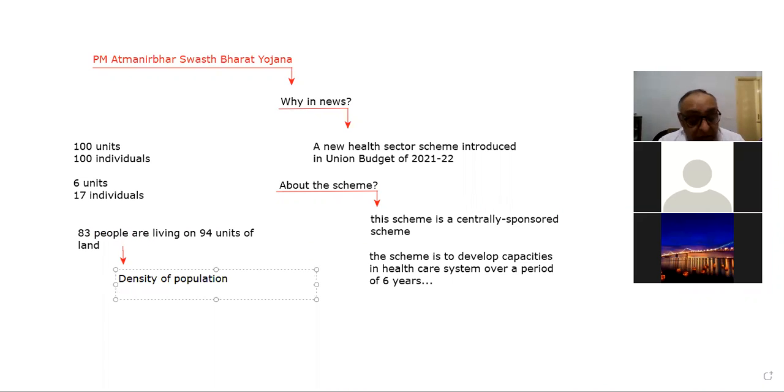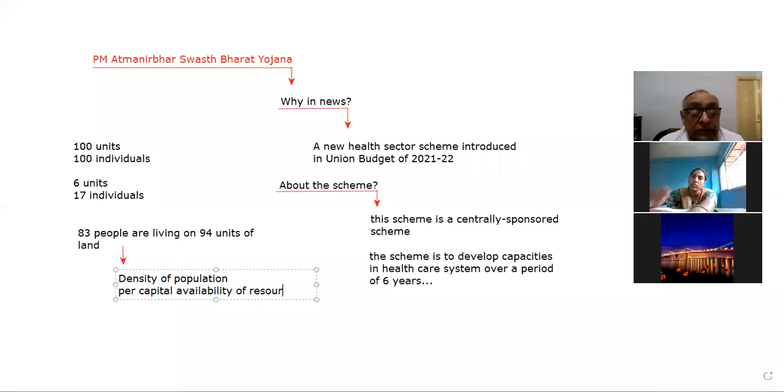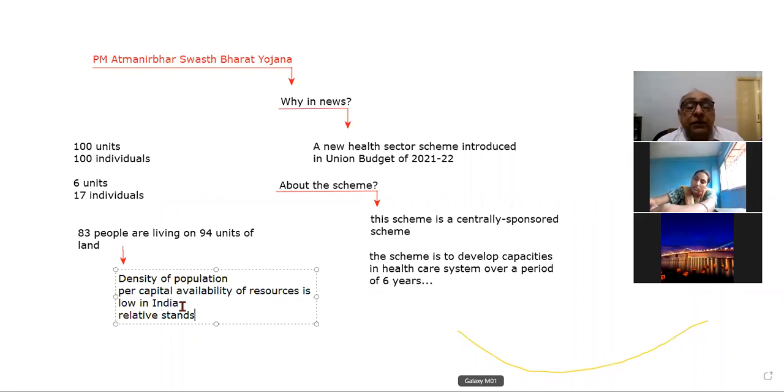Number two, per capita availability of resources is low in India. So it means the relative standard of living in India is low.